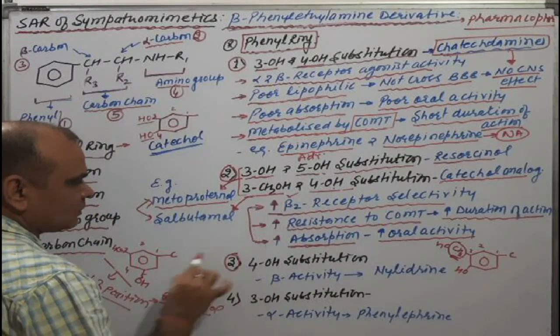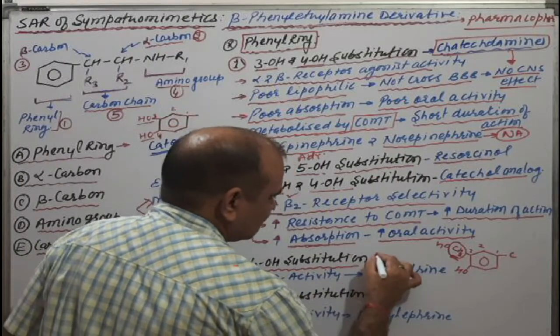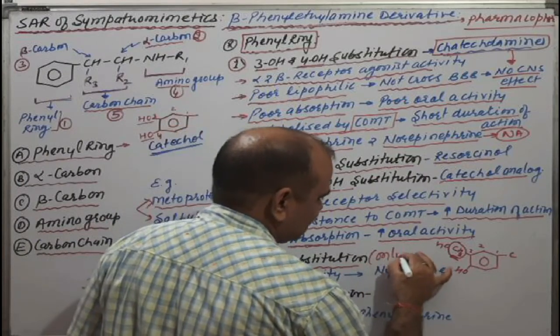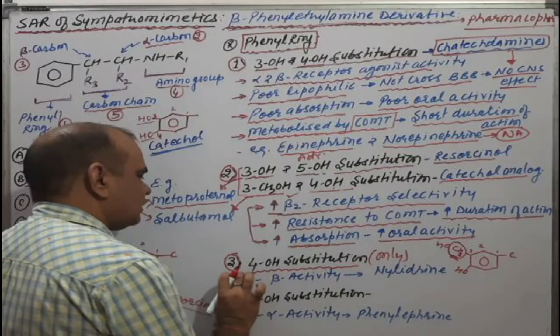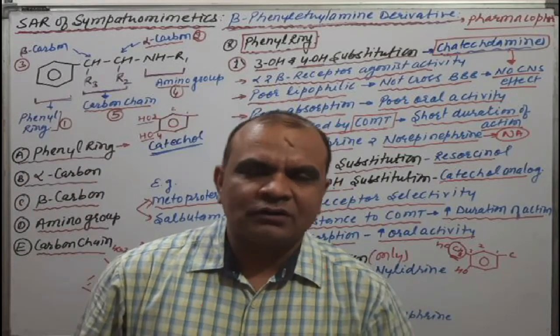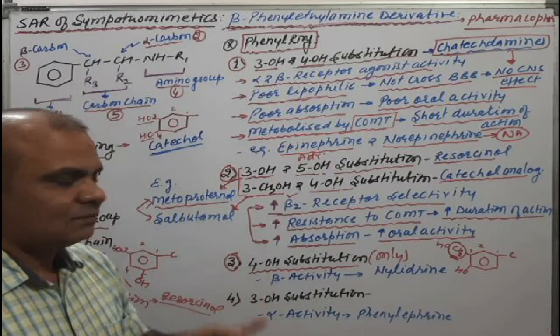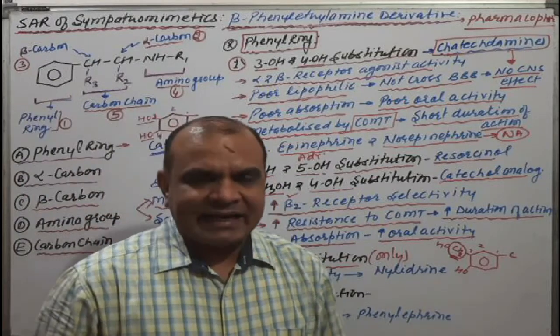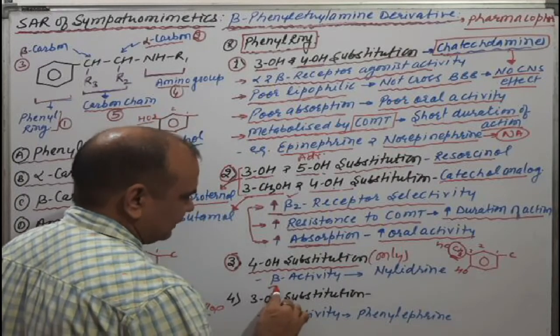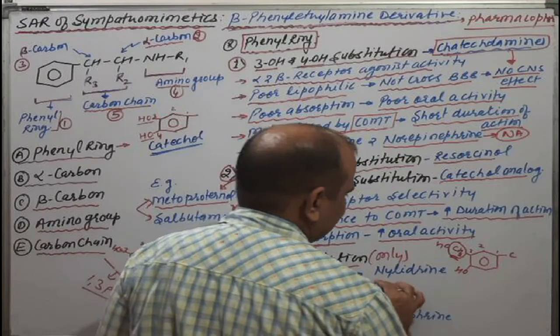Third point, only fourth position substitution. Here, only means there will be no third position substitution, and no fifth or sixth position substitution, whatever; it means only fourth position substitution. Then what will be the action? The beta selectivity will increase. The example is Nylidrin.